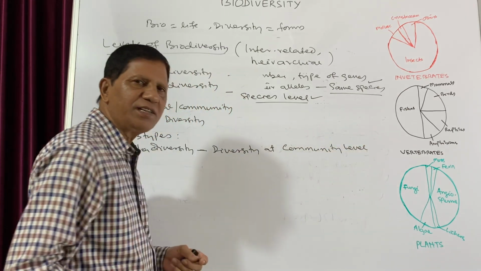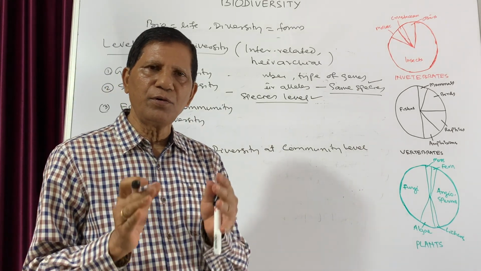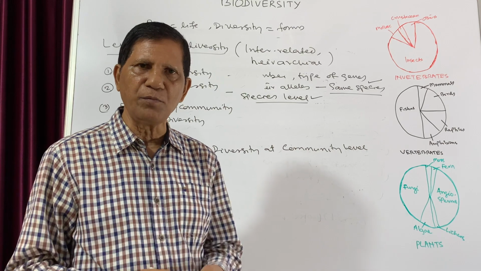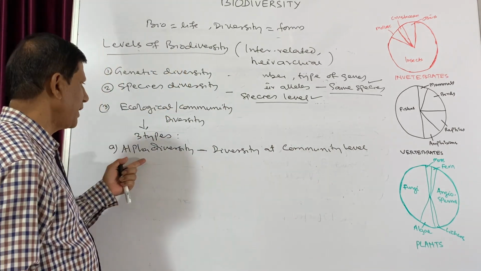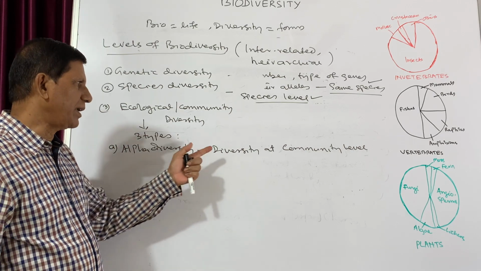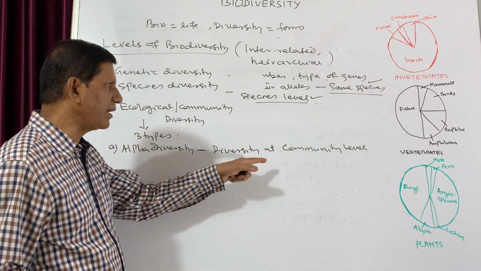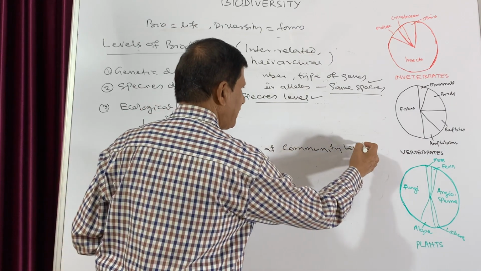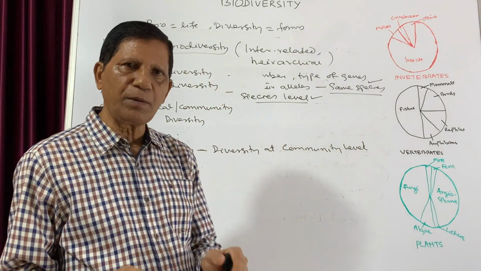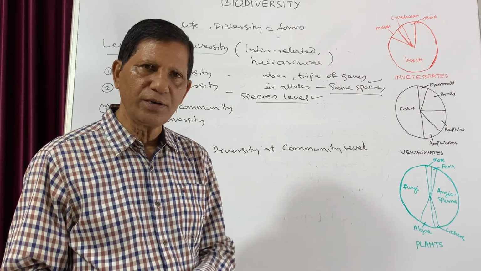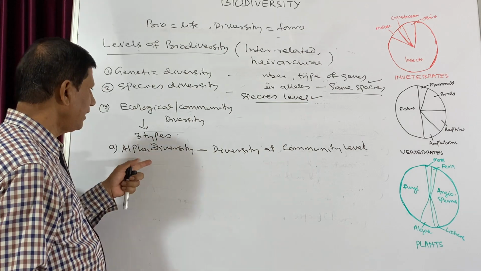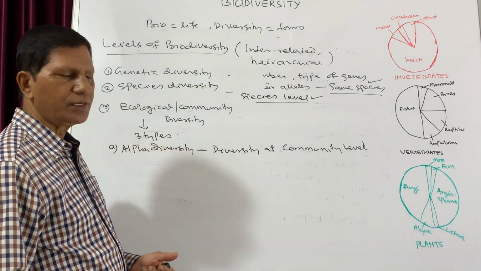That means by simply counting the number of types or the number of species that are present in a community, we can know what is alpha diversity. That means how many types of species are there in a particular community, because when several species are present together, that is known as a community. So by simply counting the number, we can tell what is the alpha diversity.